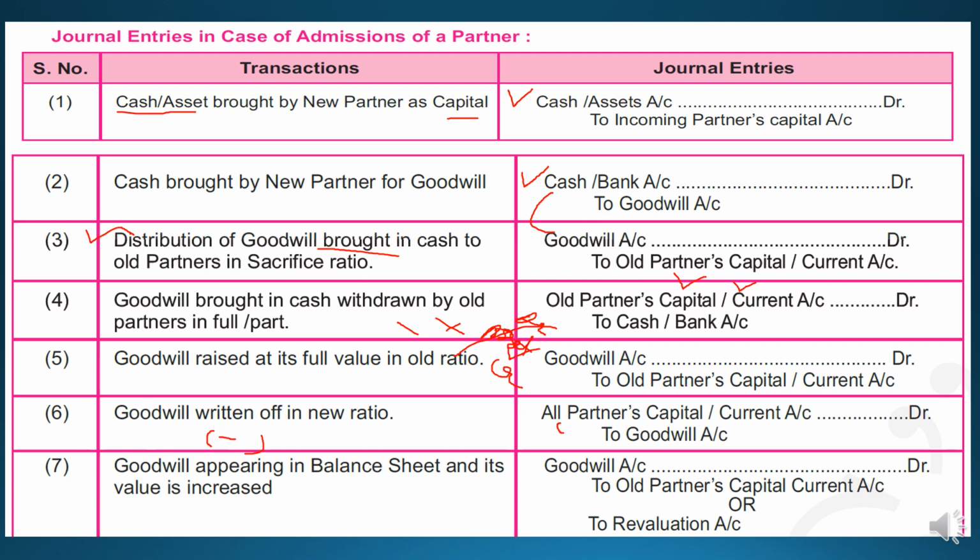Whatever the value is increased by, to that amount the goodwill will be debited to old partners' capital or current account, or revaluation account. While revaluating, whatever the profit or loss is in the revaluation account will be shared by the partners. So when goodwill increases, the entry will be: goodwill account debit to revaluation account.